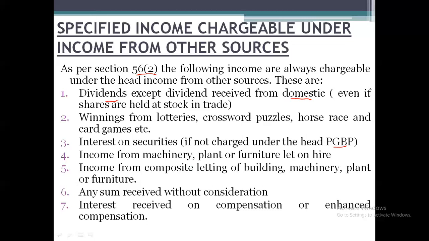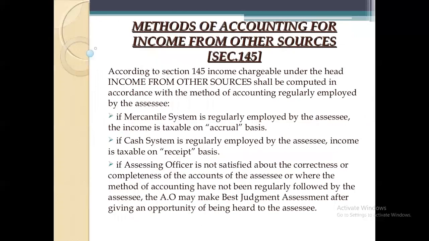Seventh, interest received on compensation or enhanced compensation. So these are the incomes which are compulsorily chargeable under the head income from other sources as per section 56(2).